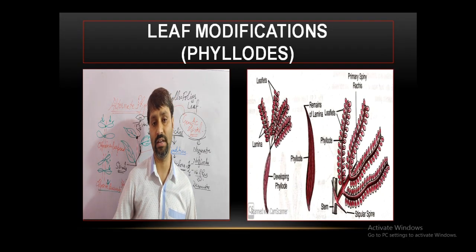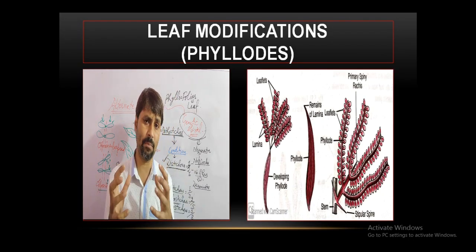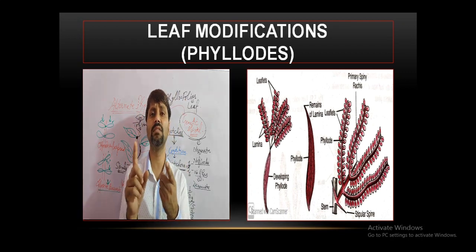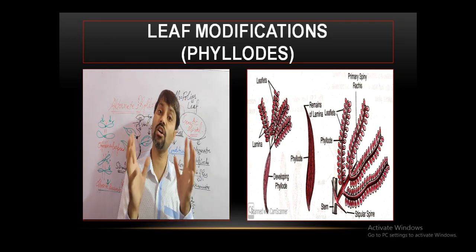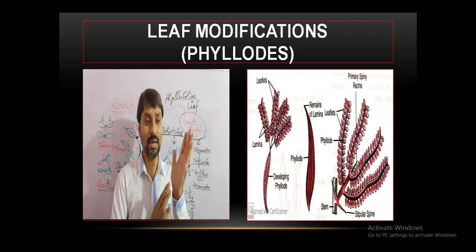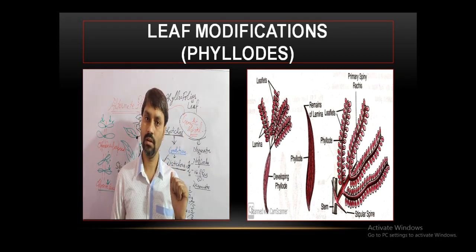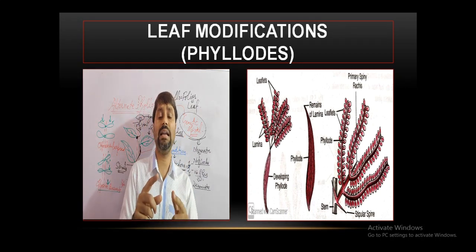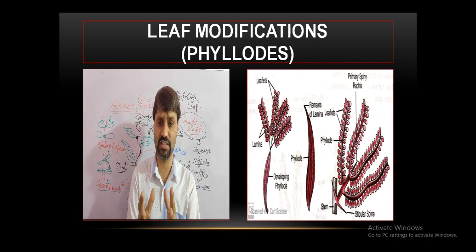Leaf modification as phylloclade. What is the phylloclade? Basically, the primary leaves, which are photosynthetic, got reduced. They are caducous; their life is short. For that reason the petiole enlarged and became green and photosynthetic.